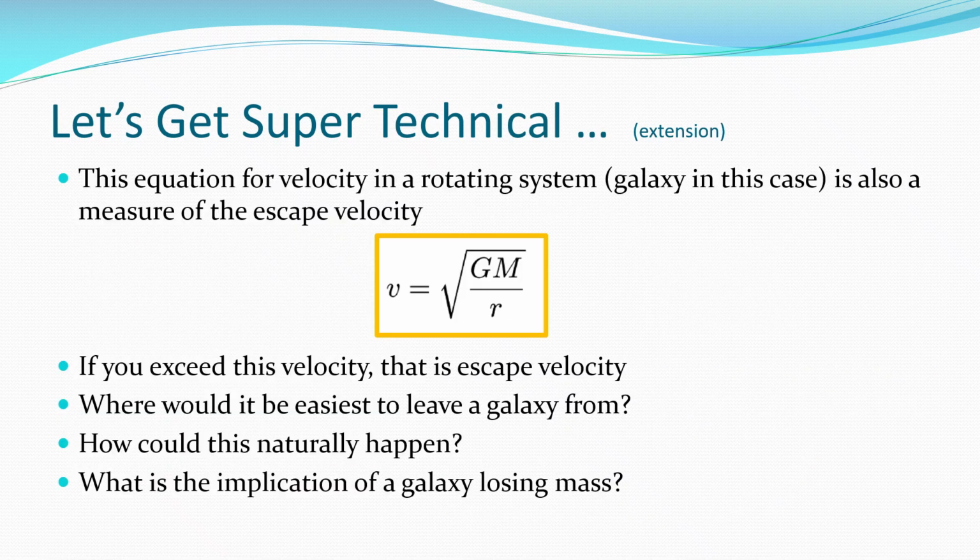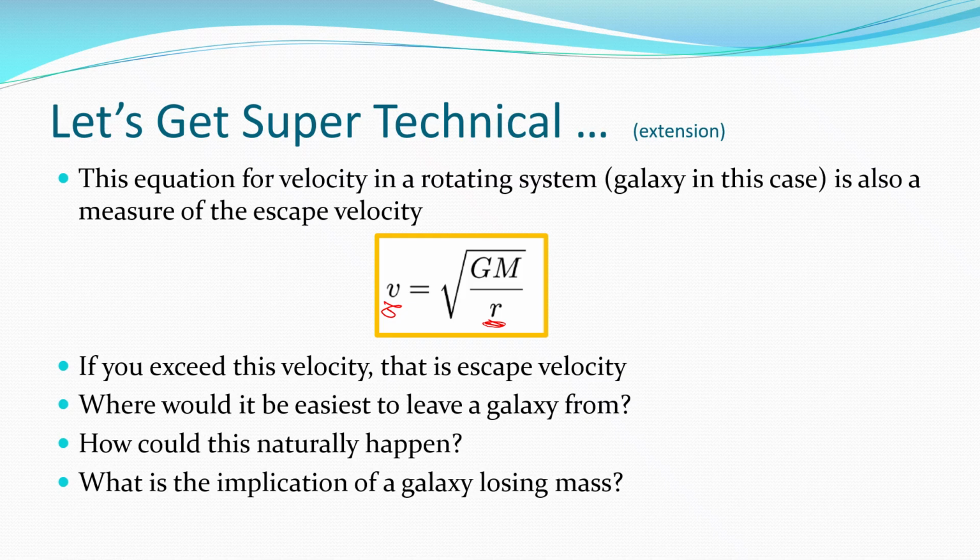Now, just to take this a little bit further, if we exceed this velocity in a galaxy, that's the escape velocity. So the question becomes, where would it theoretically be easiest to leave a galaxy? Really, the further we get away from an object, the more the force of gravity from the supermassive black hole in the center should decrease. So it should be easiest to leave the galaxy from the outer edge.